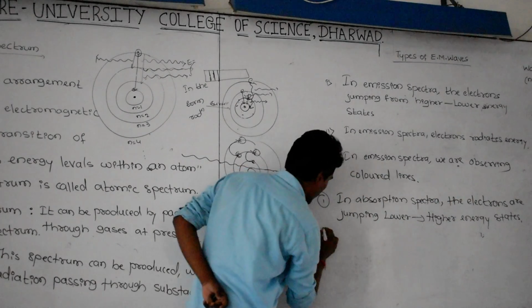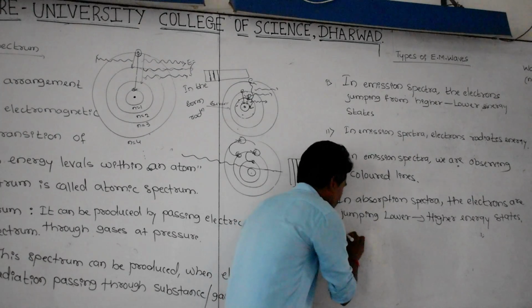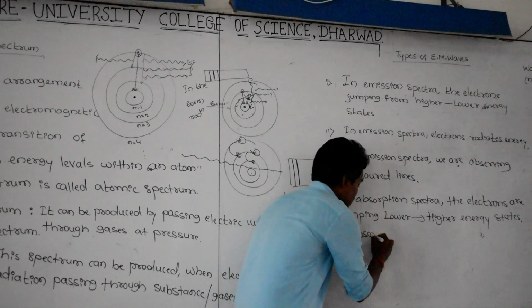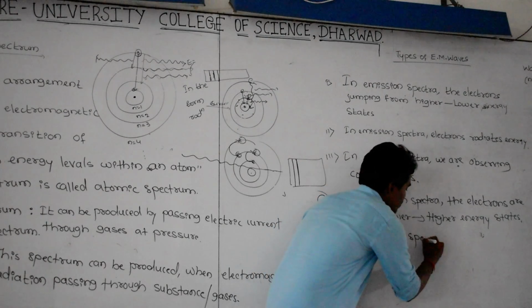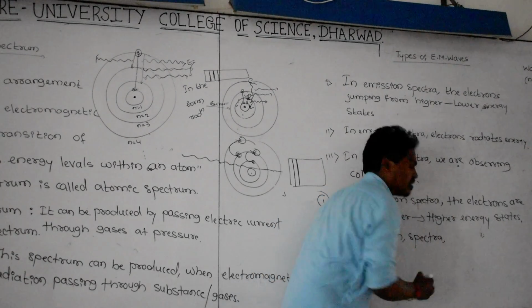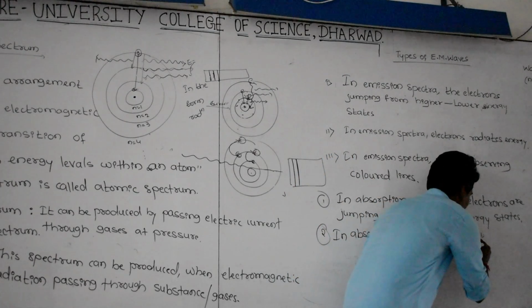And next, what is the point? Same. In absorption spectra, electrons receive the energy, or absorb the energy. Electrons are absorbing energy.